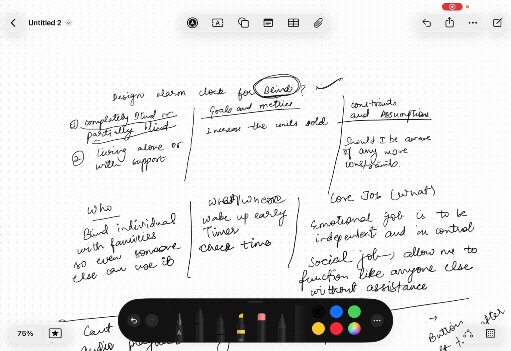Also, next thing is, what is the goal which we want to target? So as a company, if we are, let's say, designing an alarm clock, it will be to increase the number of units sold. Okay. And should I be aware of any constraints? You can ask the interviewer.